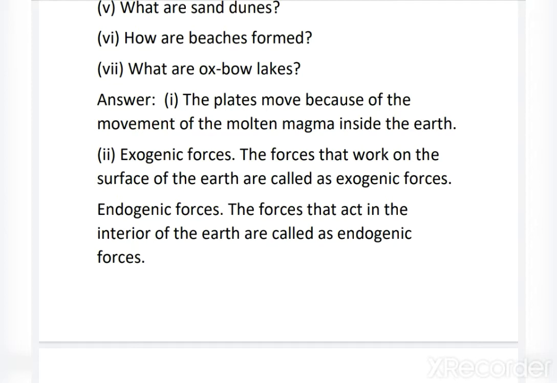Right? In the previous chapter you learned that deep inside the core there is always boiling molten magma, and it creates heat and pressure, and because of that plates move. Question number 2. What are exogenic and endogenic forces? Exogenic forces: the forces that work on the surface of the earth are called exogenic forces. Endogenic forces: the forces that act in the interior of the earth are called endogenic forces.